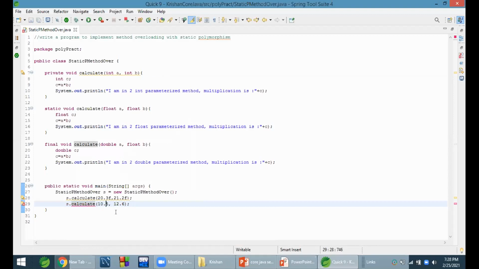Both of them should be double only, na? A and B in this. Yes. But you have defined one double and one float. Yeah, here we need to give f after decimal. And D is given here, na?